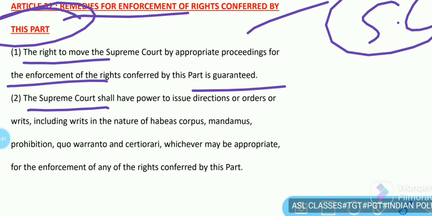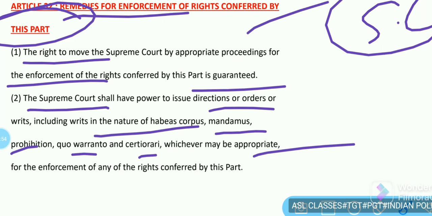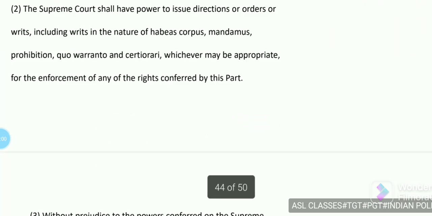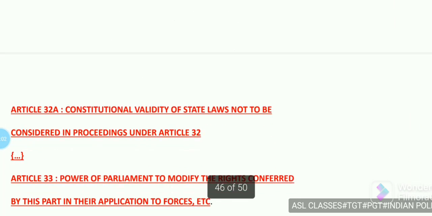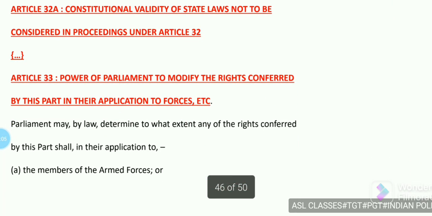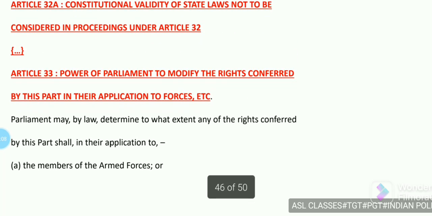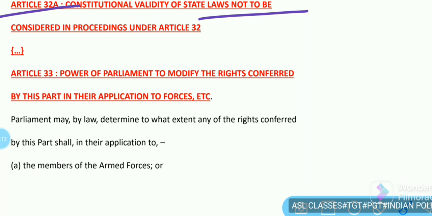The Supreme Court shall have power to issue directions or orders or writs, including writs in the nature of habeas corpus, mandamus, prohibition, quo warranto and certiorari, whichever may be appropriate for the enforcement of any of the rights conferred by this part. So, these are some parts of Article 32. 32A: the constitutional validity of state laws shall not be considered in proceedings under Article 32.